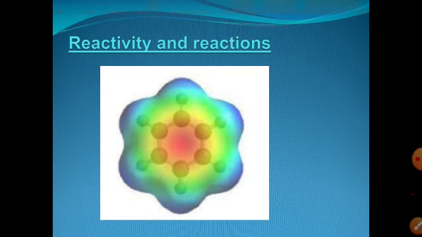But alkenes and alkynes have a double bond and a triple bond.